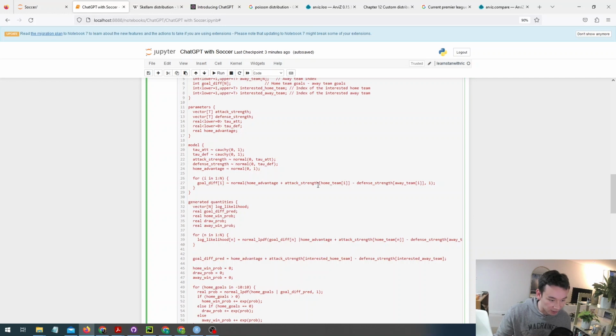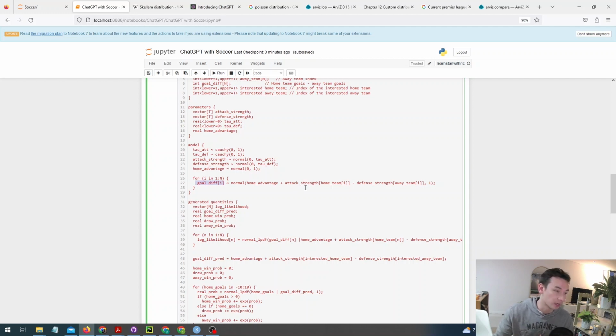Personally, I think that the attack strength and the defensive ability of the teams are somewhat independent of whether they play at home or away. I feel like that's slightly different information, and so I don't quite agree with this. And the second thing is that independently trying to estimate both attack and defense strength for each team is pretty difficult, especially when you don't have any feedback coming into the model. It's not as if we observe anything to do with the absolute values of how much each team scored or how much each team defended. We're simply passing into the model what the goal difference is. So for me, I think this is a little bit of an over-parameterization.